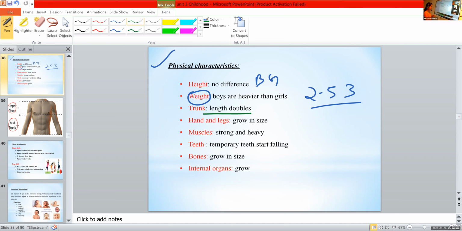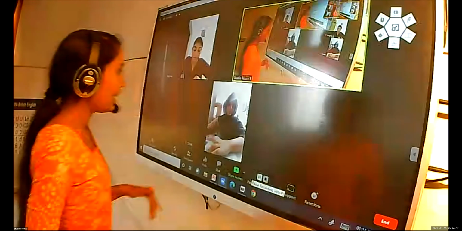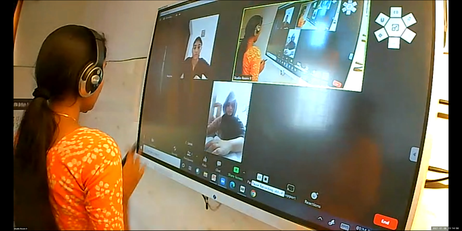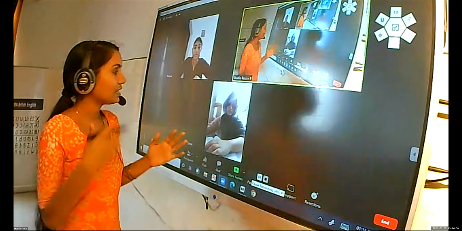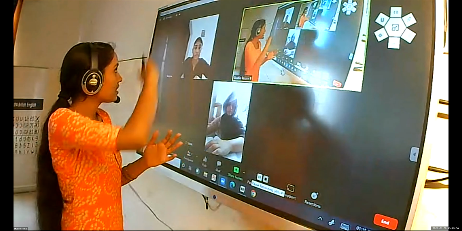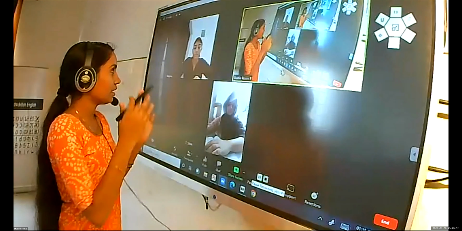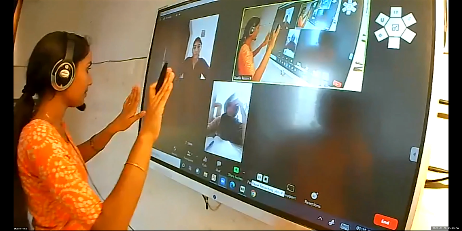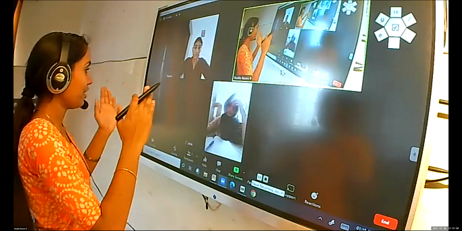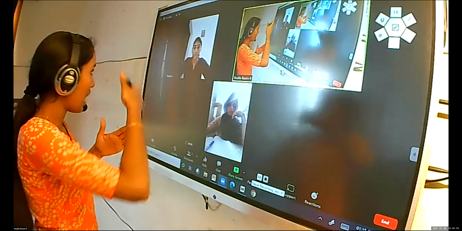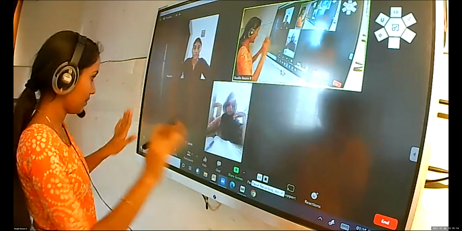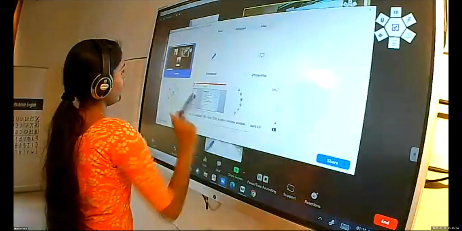Okay. And what about the chest of an infant? Basically, the chest of an infant is round in shape. But in the case of early childhood, it becomes flat. In infancy the chest is round, but in early childhood it's a flat shape. Okay. That is a difference of the chest.